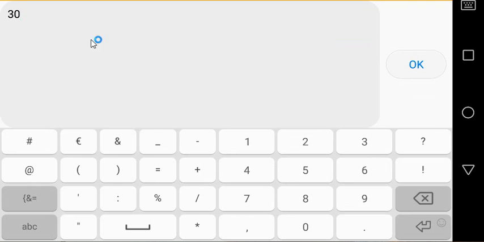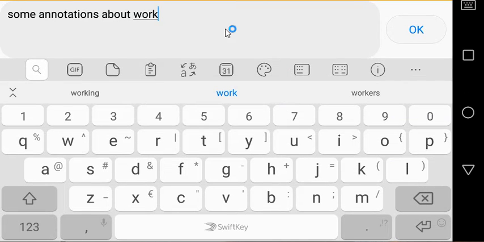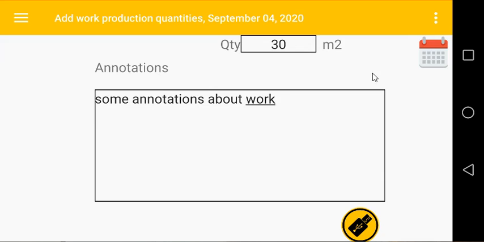If you wish, you can edit the amounts or add some annotations about the quality of the work, any difficulties that the workers faced in doing this particular task, anything that may be important to improve and will help improve the productivity at the construction site. To save the changes, you simply click on the button again and the changes will be saved.